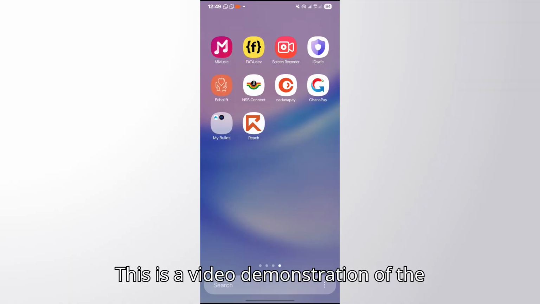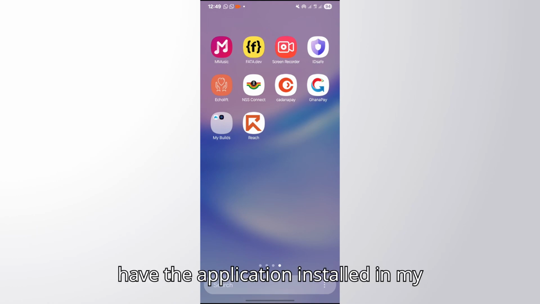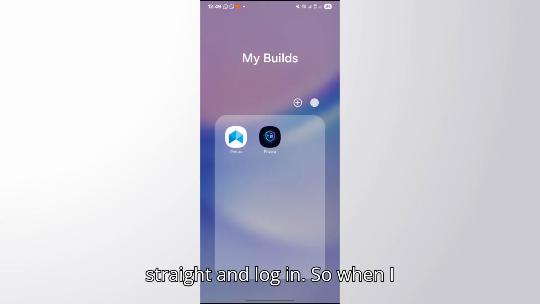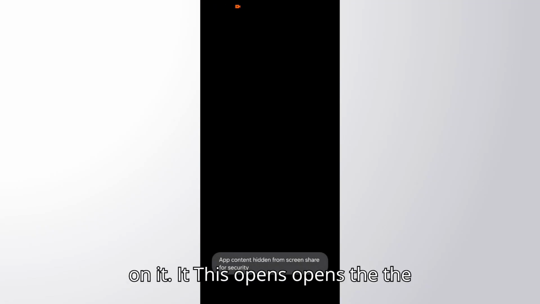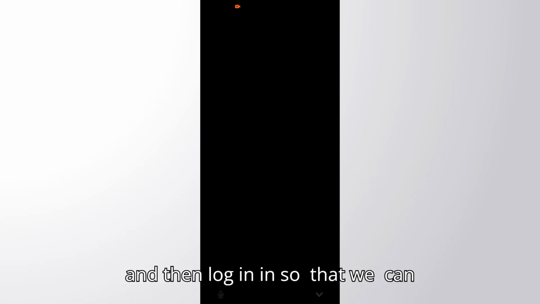This is a video demonstration of the administrative interface. I already have the application installed on my phone, so I'm just going to go straight and log in. When I click on the application, it opens, and for the login page, it's going to be disabled because of security. The screen recorder is disabling it, but I will just put in my account details and then log in so that we can go straight to the interface itself.